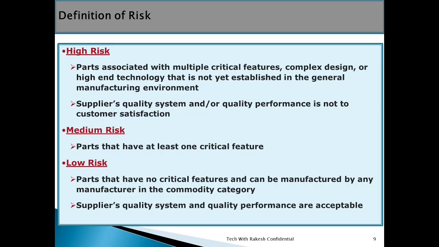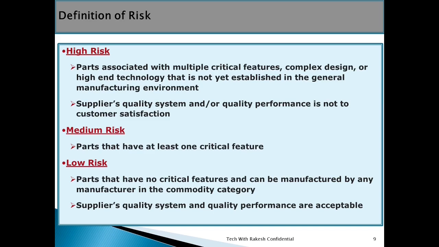Here we will discuss the level of risk. How many types of risks are available in the industry? There are 3 types of risk. Risk has been categorized in 3 types. High risk: those risks are considered high risk which have multiple critical features regarding complex design or high-end technology that is not yet established in the general manufacturing environment.